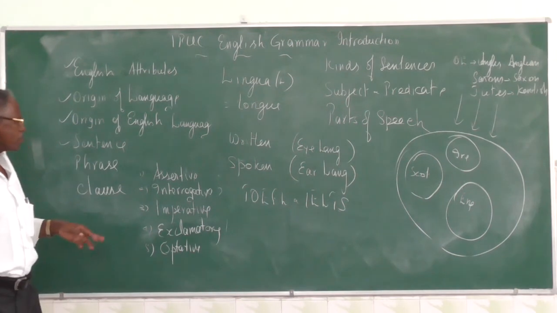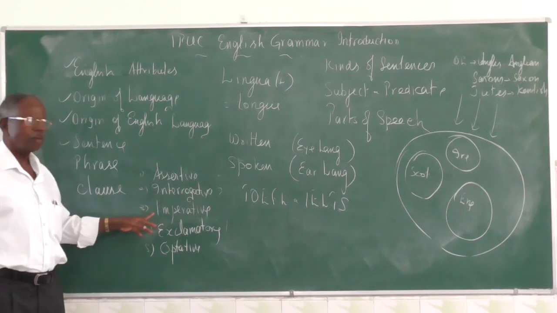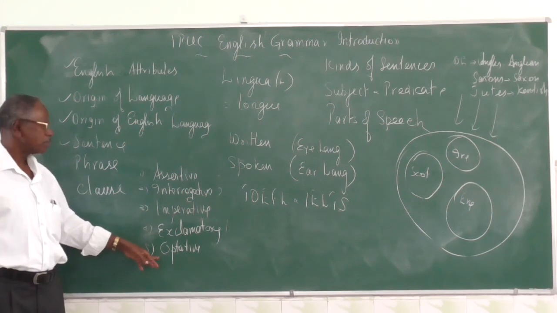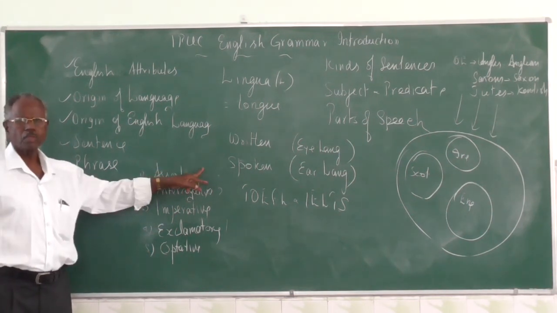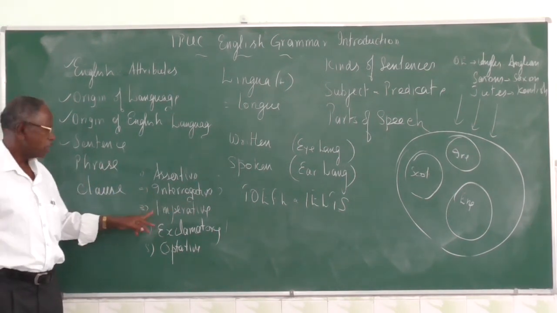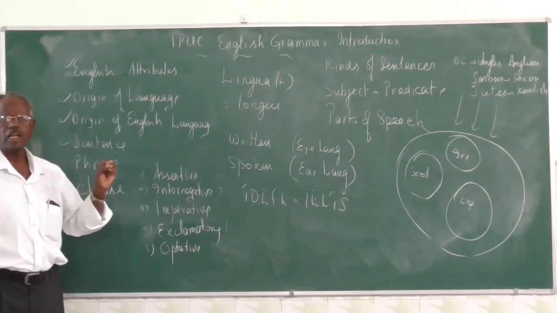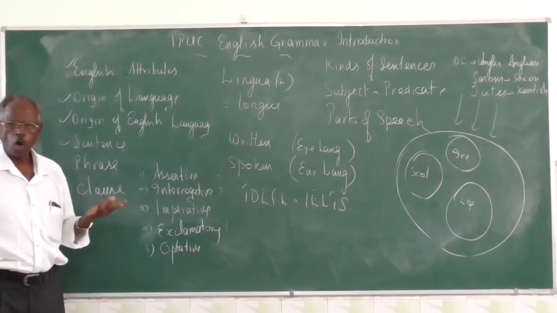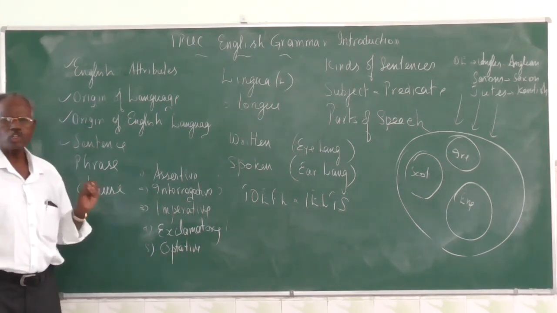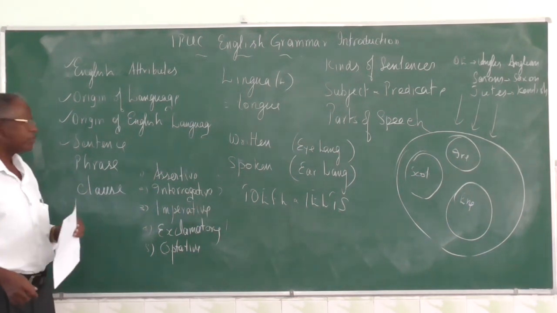So what are the kinds of sentences? Assertive or declaratory sentence, interrogative sentence, imperative sentence, exclamatory sentence, optative sentence. Assertive sentence makes a statement. It may be affirmative or negative. Interrogative sentence asks a question. Imperative sentence makes a command or request. Exclamatory sentence makes an exclamation, sudden feelings, whether joy, sorrow, anger, anything. An optative sentence makes a wish or a desire. So how many kinds of sentences? There are 5 kinds of sentences.